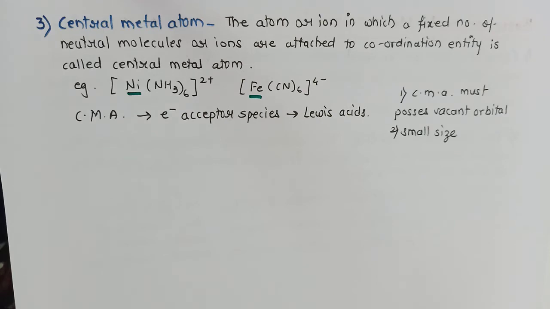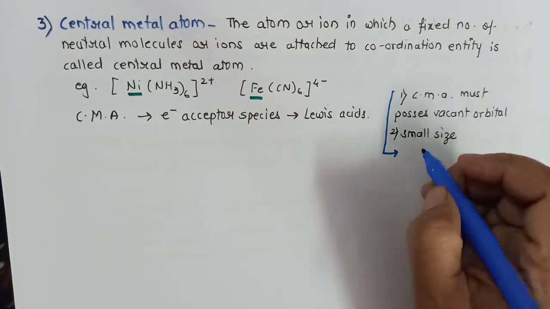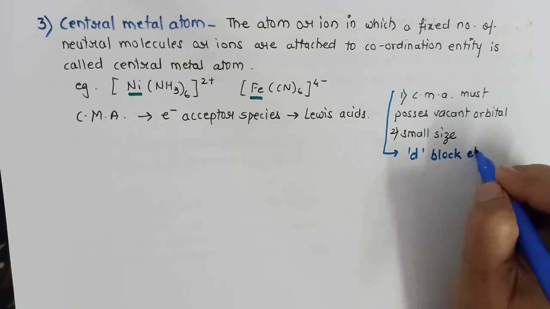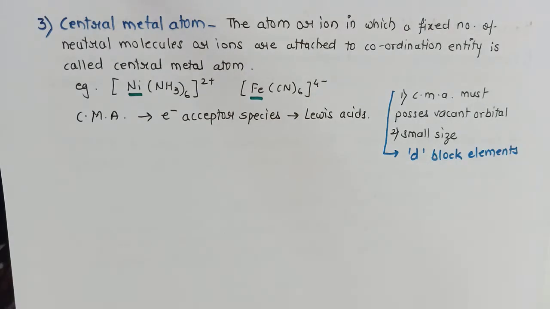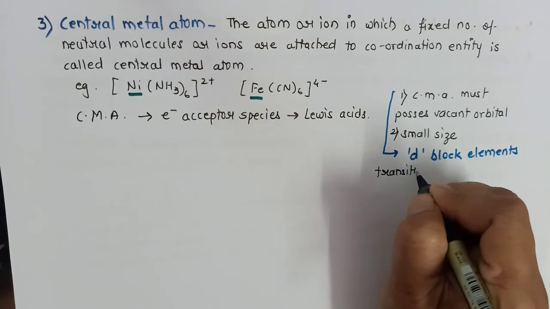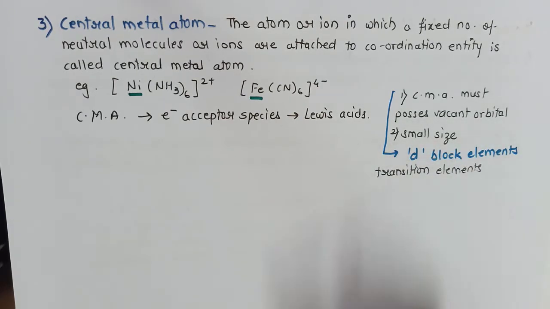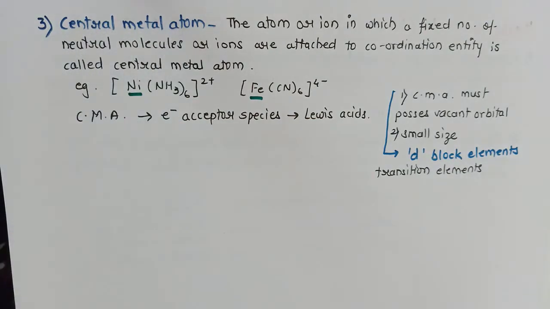Both these conditions are fulfilled by our d block elements or transition elements. And therefore in most of the coordination compounds, a transition element acts as the central metal atom.